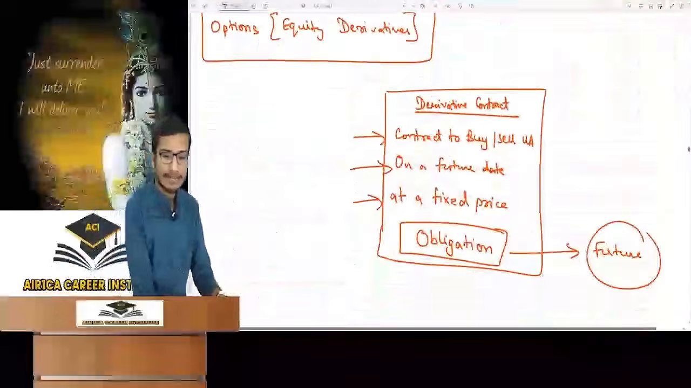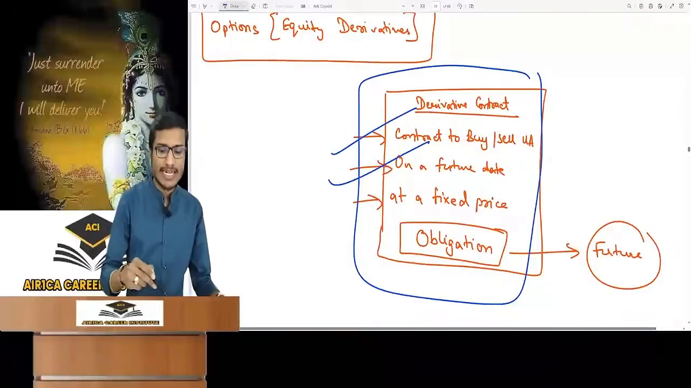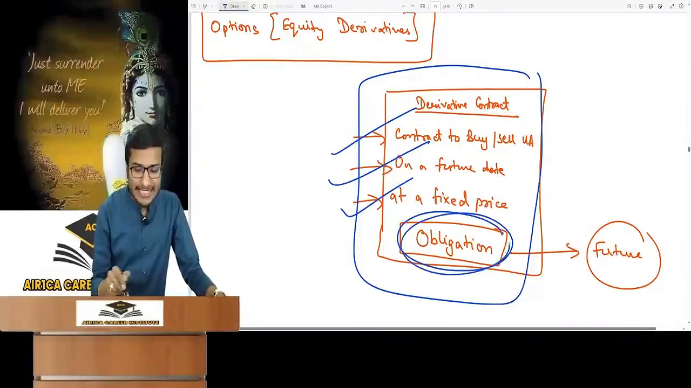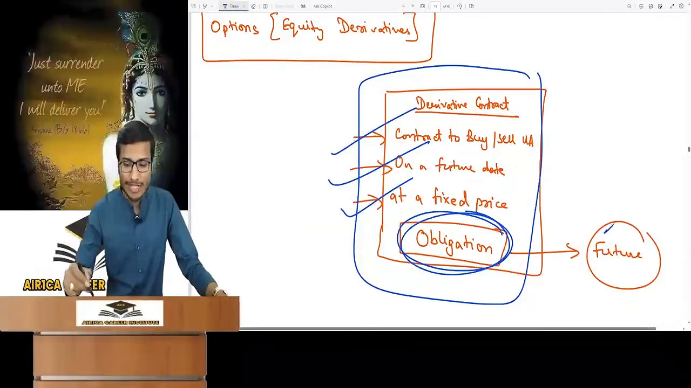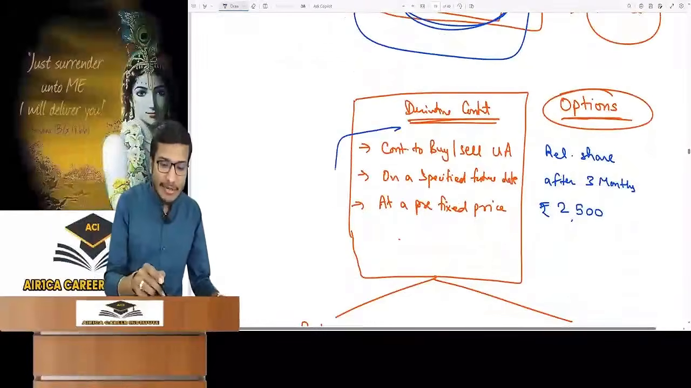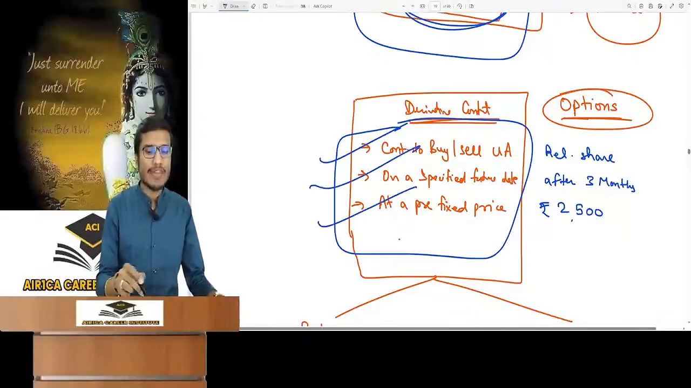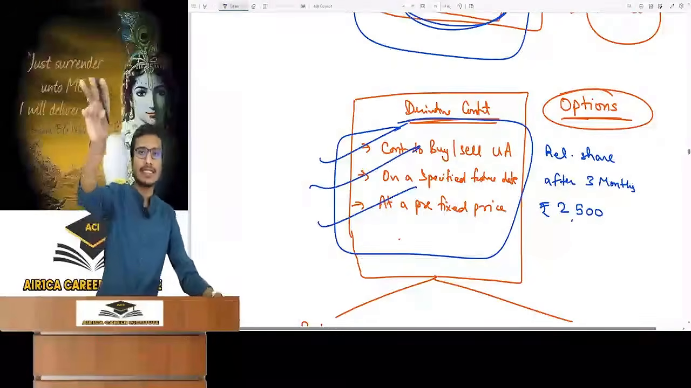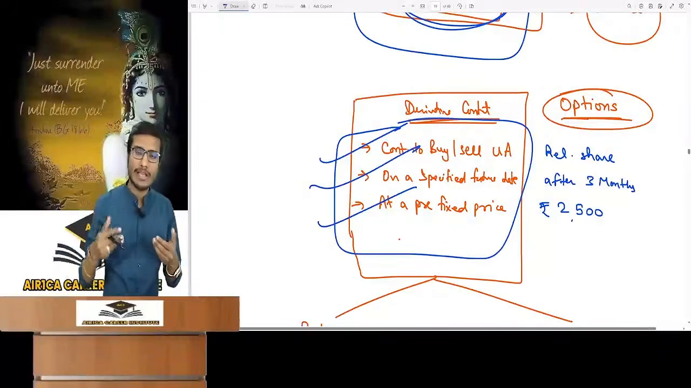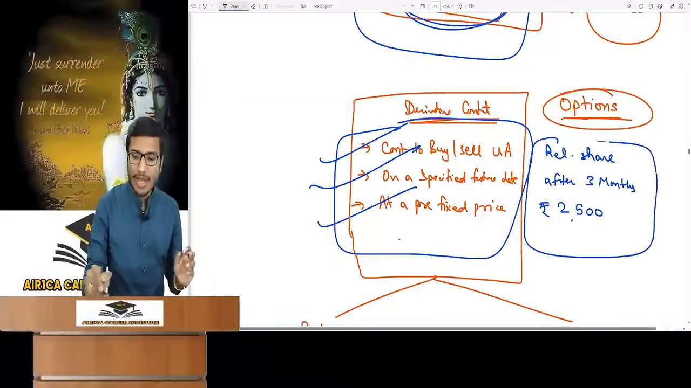So understand this. We are making a derivative contract to buy or sell an underlying asset on a future date at a prefixed price. The normal derivative contract is that if we fix an obligation on both the parties, then it is a future or forward contract. For example, I will buy Reliance share after 3 months at 2500. I told this to buy the contract and the other person said he will sell it on that specific date. So this is a normal derivative contract.